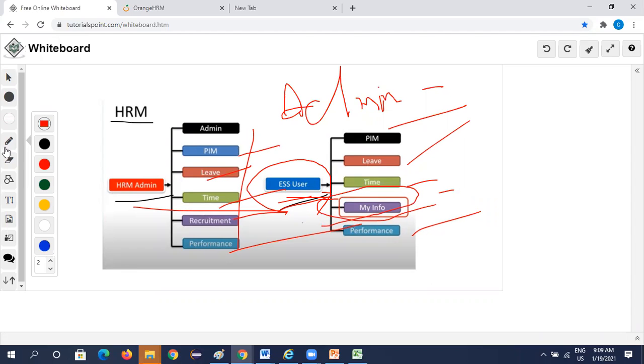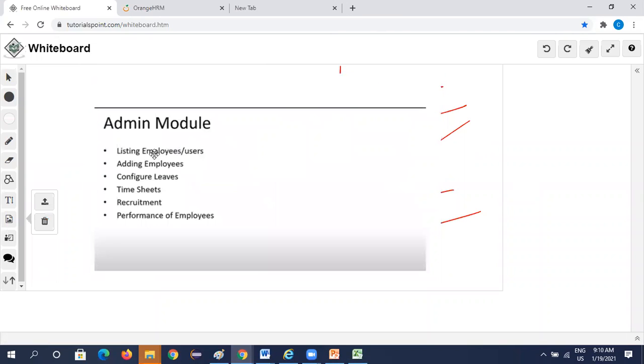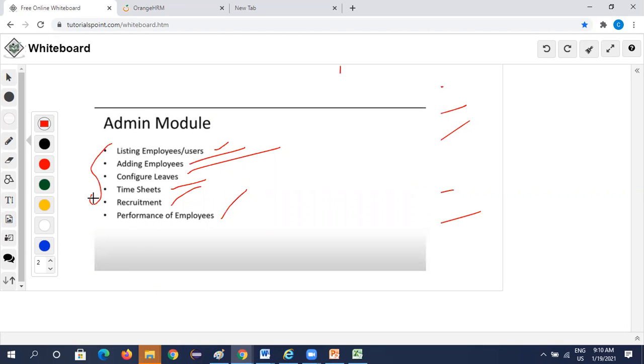Okay. So what are all the things we have in this module is, so when we go for admin module, we have employees, listing of employees, users, adding employees, configure leaves, timesheets, recruitments, performance of the employees. So these all things should be maintained by the admin. So performance of the employees means each and every employee's performance should be tracked and maintained in this module.